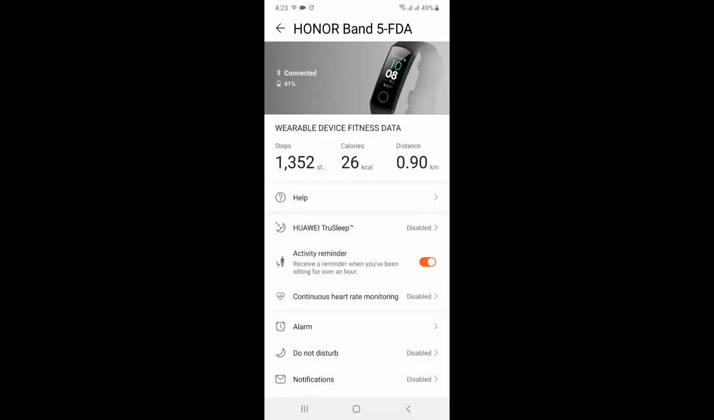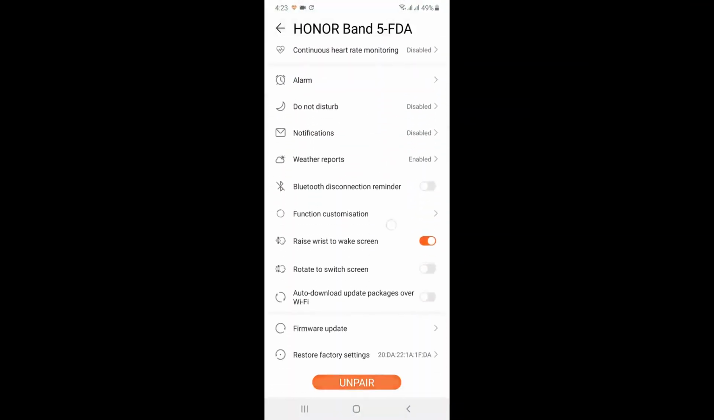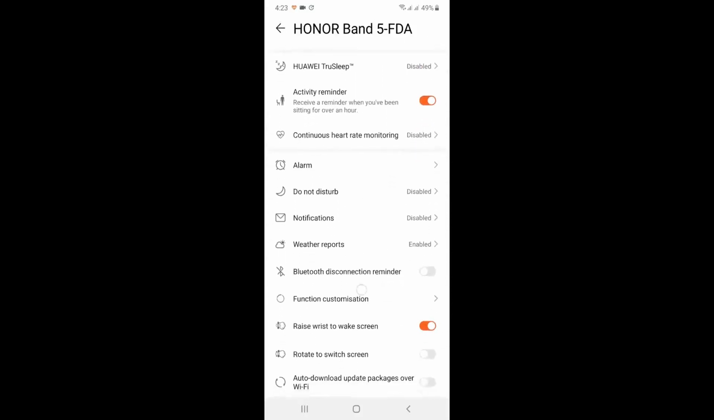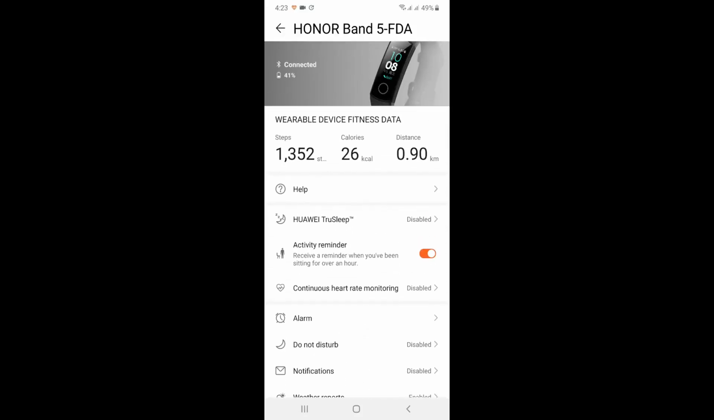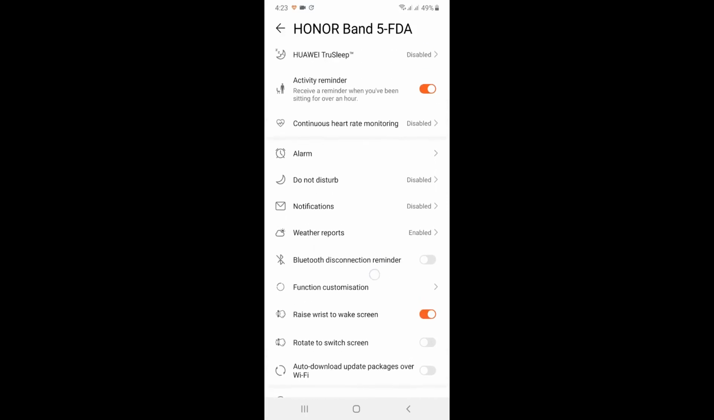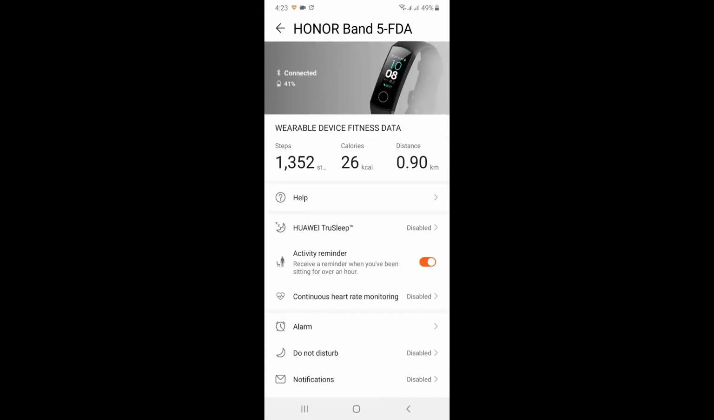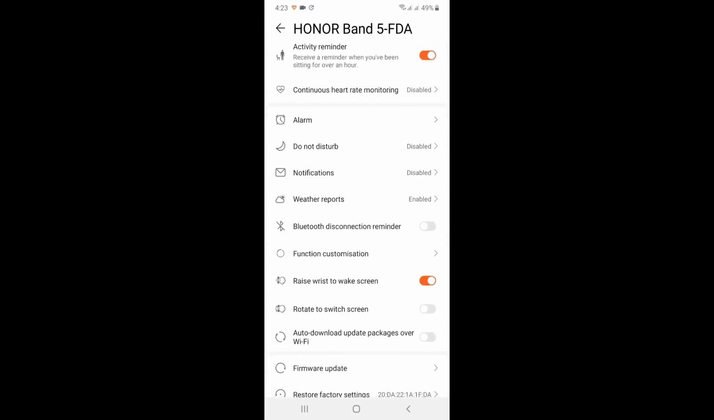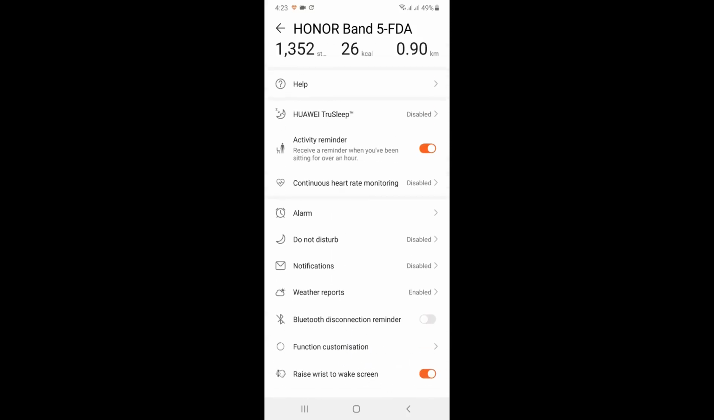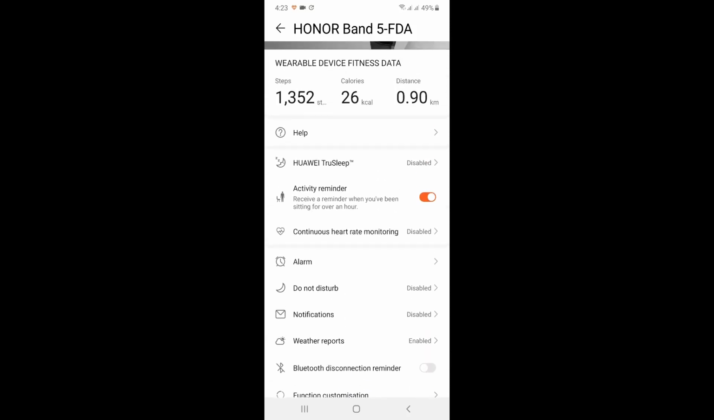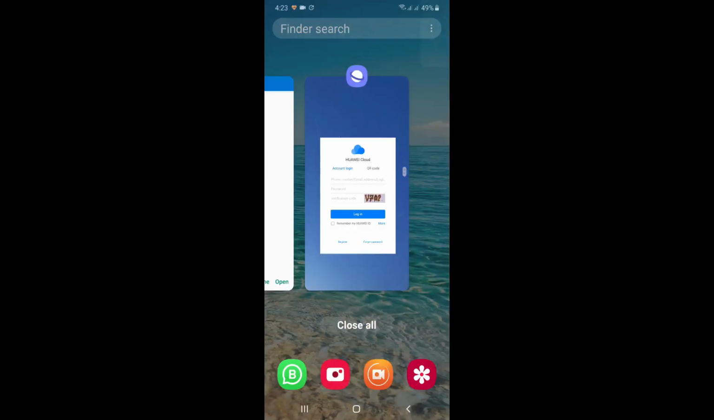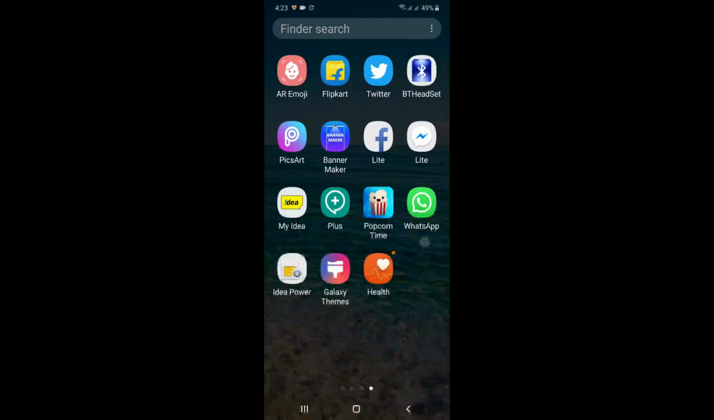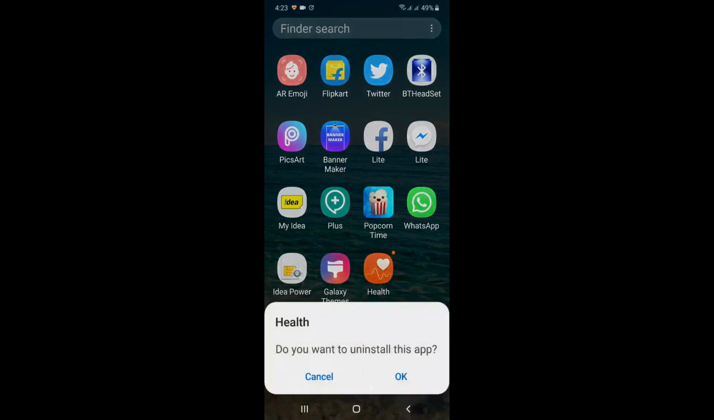This is the app that I installed from India, the HUAWEI Health app, and as you notice, there is no watch faces option in this application. I have paired my Honor Band 5 to this application and there is nothing like a watch face option. So I will show you how you can get that application. Now what you need to do is go and uninstall the app,